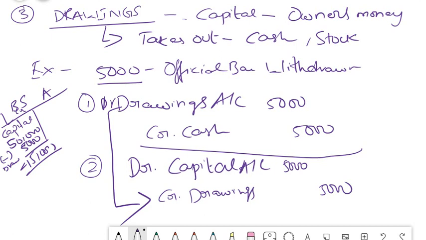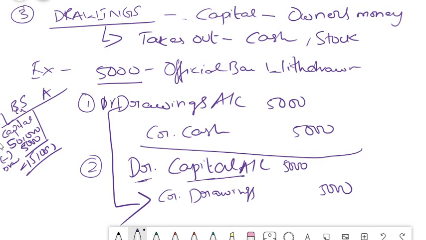Even if you don't understand this journal entry, if you can think in terms of balance sheet angle, it becomes easy for you. So capital is a liability. It is on your credit side. Drawing means the owner has withdrawn some amount from your capital. So you will reduce that capital, because capital is a credit account in your liability. In order to reduce it, you will debit it. So that is what we have done, debit capital. Because we have already opened a drawings account, we have to close it.